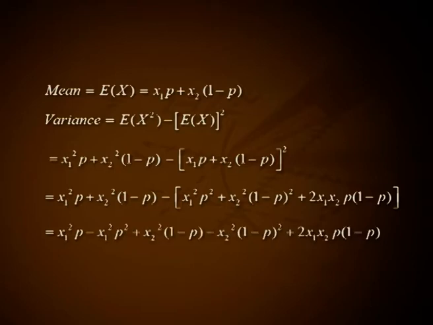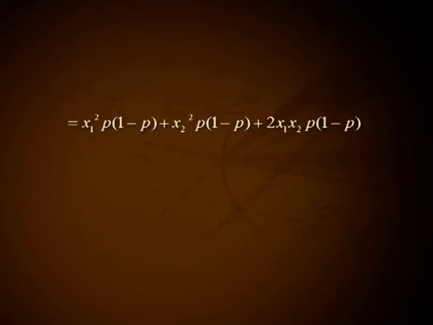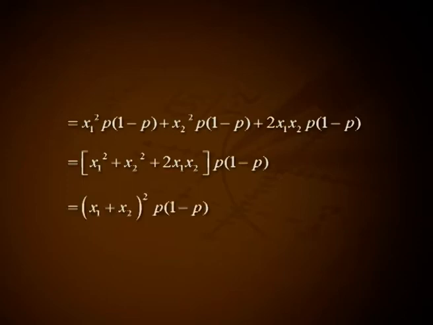That is equal to x1 square into p minus x1 square p square plus x2 square into 1 minus p minus x2 square into (1 minus p) whole square minus 2 x1 x2 p into 1 minus p. That is equal to x1 square p into 1 minus p plus x2 square p into 1 minus p plus 2 x1 x2 p into 1 minus p. That is (x1 square plus x2 square plus 2 x1 x2) into p into 1 minus p, that is (x1 plus x2) the whole square p into 1 minus p.